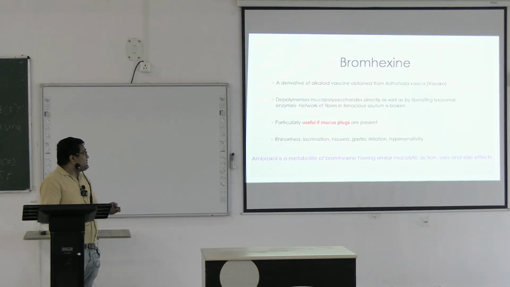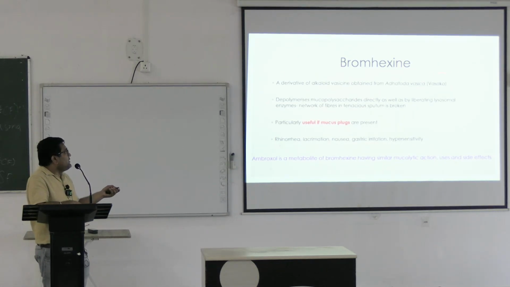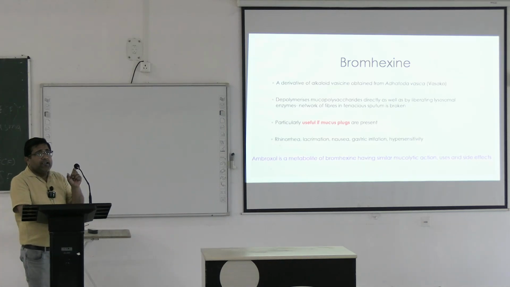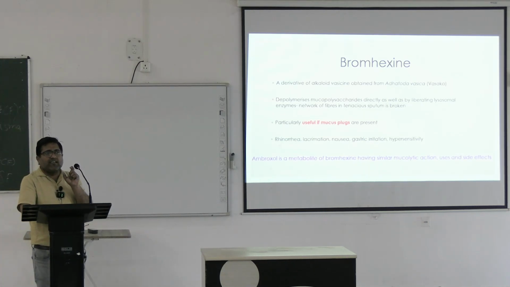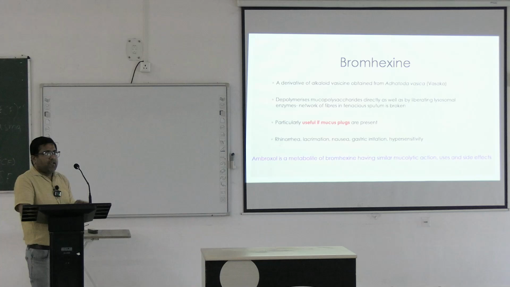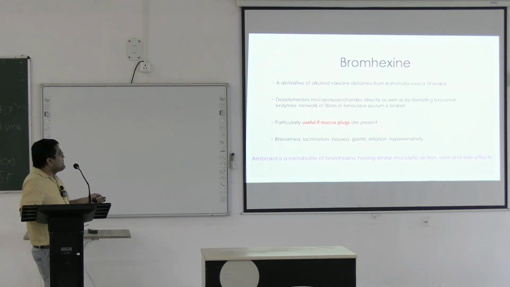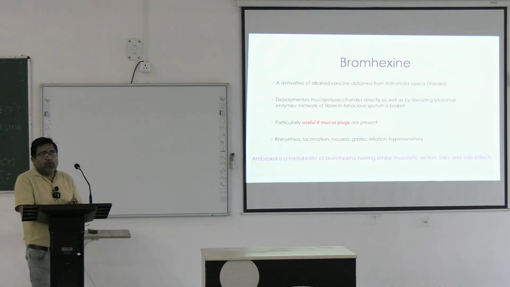Bromhexine is a derivative of the alkaloid vasicine obtained from Adhatoda vasica or Vasaka. What does it cause? It depolymerizes the mucopolysaccharides present in the sputum, and thus decreases the viscosity. Particularly useful if mucus plugs are present. The problems are rhinorrhea, lacrimation, nausea, gastric irritation. Ambroxol is a metabolite of bromhexine having similar mucolytic action, uses and side effects.